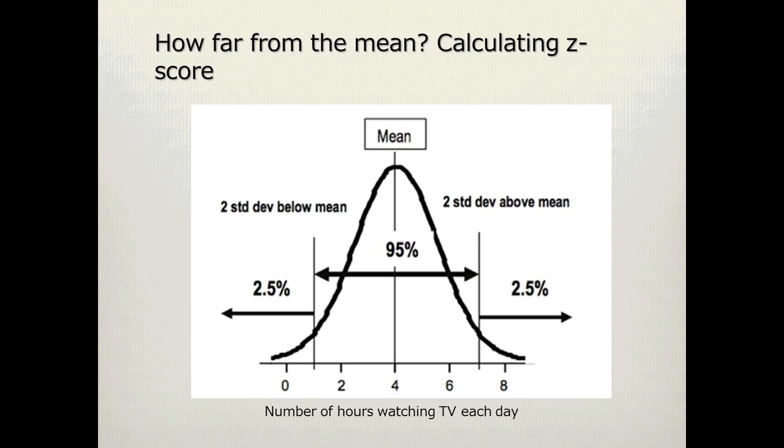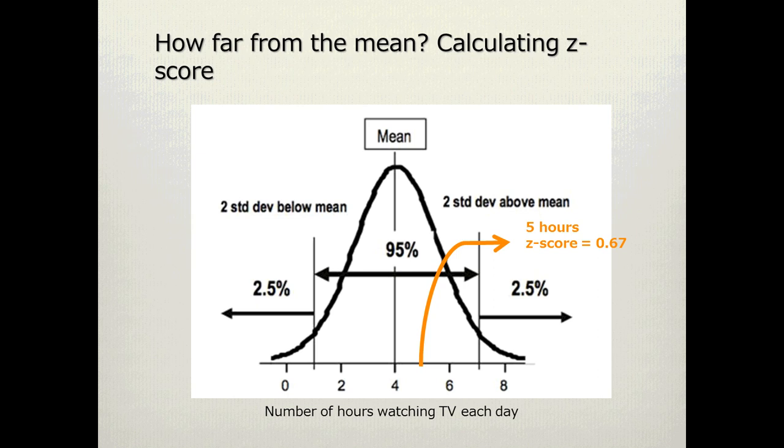One thing that you will need to be able to do in this unit is to calculate exactly how many standard deviations from a mean something is. This is known as a standardized value, or the z-score, as we'll call it in this unit. The z-score is how many standard deviations away from the mean a value is. If we look at somebody who watches 5 hours of TV a day, this is 1 hour above the mean of 4. 1 hour divided by our standard deviation of 1.5 hours is 0.67, and so our z-score is 0.67. The z-score doesn't have any units. It's not 0.67 hours, it's just 0.67.